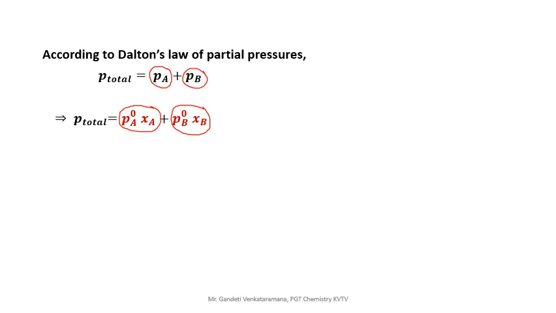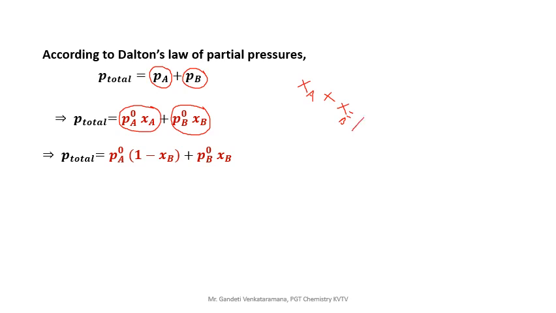Next, P total equal to PA naught into 1 minus XB plus PB naught into XB. So already we know from the mole fraction, yes, I will explain again. For two components, XA plus XB equal to how much? XA plus XB equal to 1, we know.